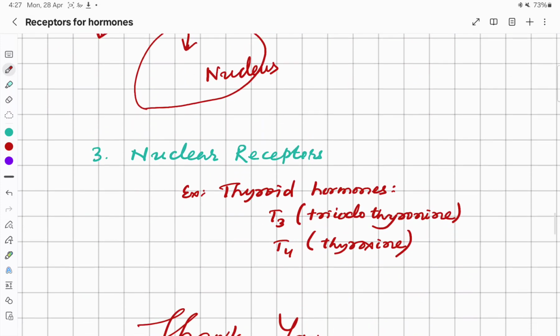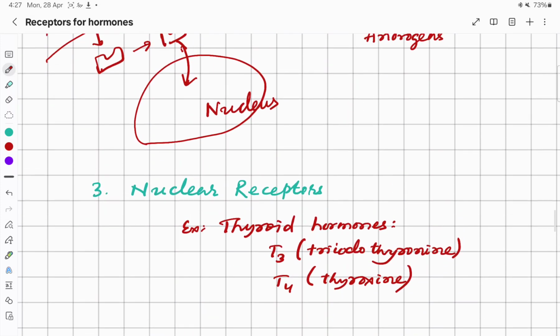Then the nuclear receptor, these receptors are located inside the nucleus. For example, thyroid hormones like thyroxine bind to the nuclear receptor and show their action.